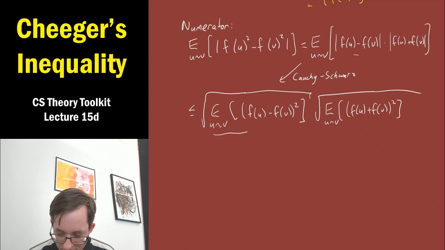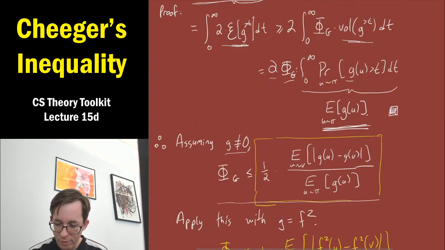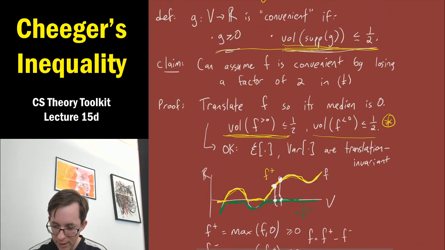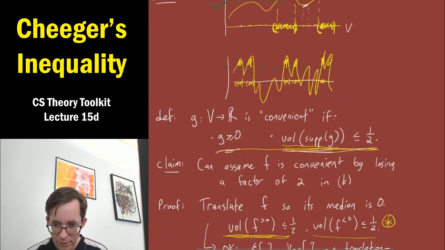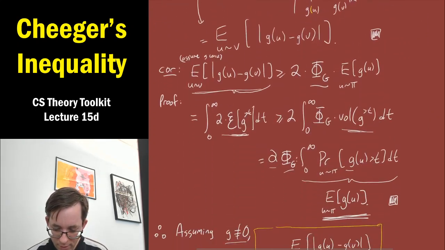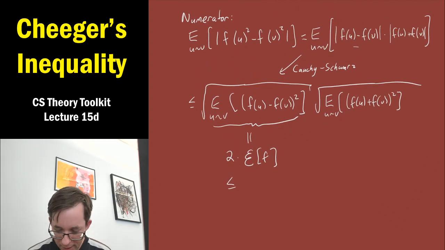Okay, so this quantity is a dream because it's exactly, by definition, 2 times the quadratic form of f. And finally, we can use our assumption about f, dagger, which told us that the quadratic form of f is at most lambda times the variance of f. So, hooray, we can finally use our only assumption in the proof. This is at most 2 times lambda times the variance of f.